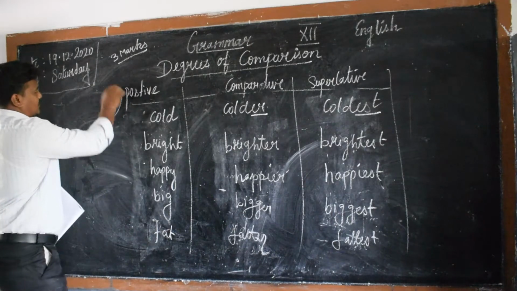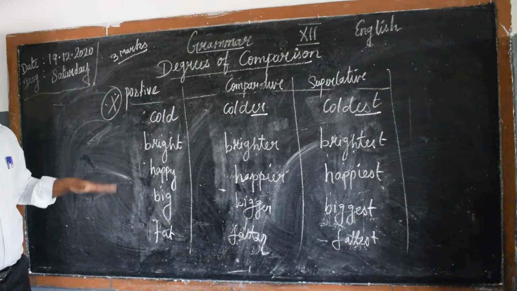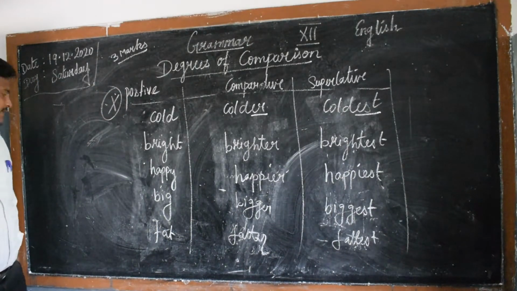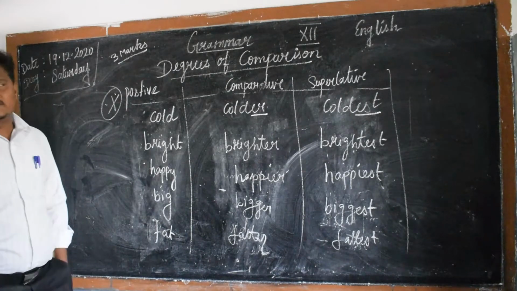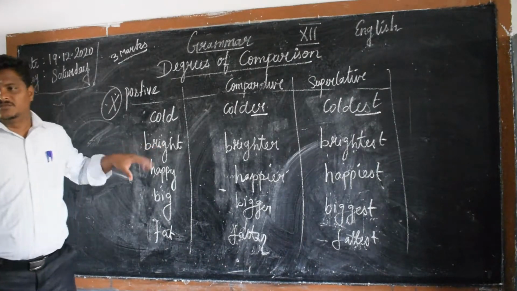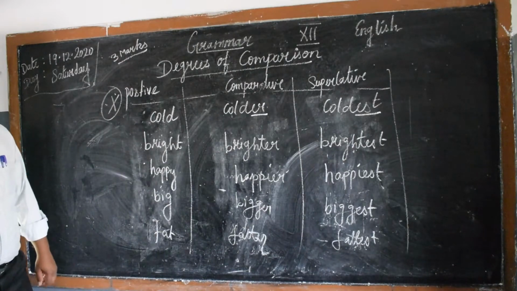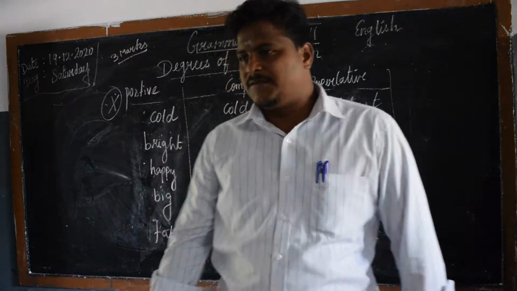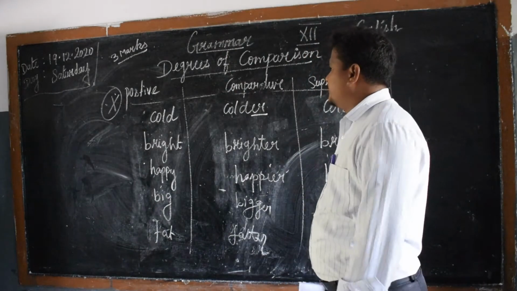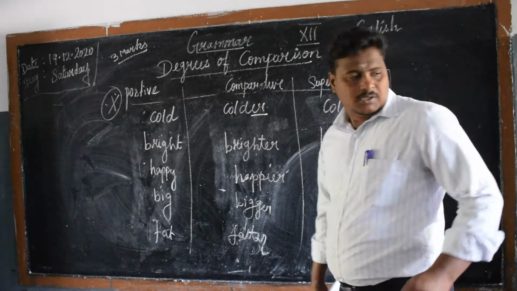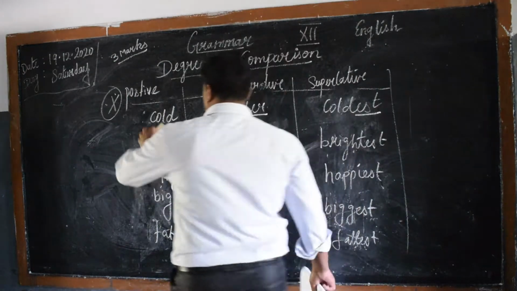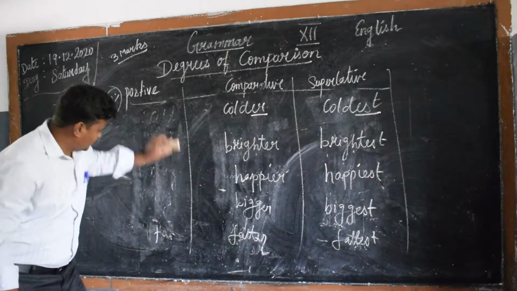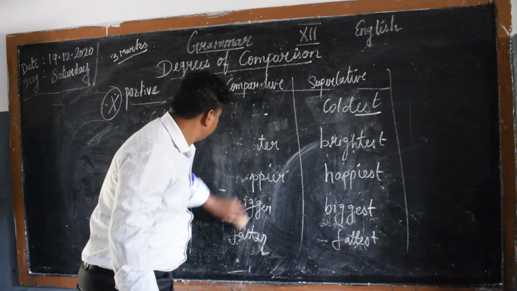These are repeated words for your exam. So cold, bright, happy, big and fat. For this degree of comparison, these are the most important words here. Can you take a note of it? Fast. Take a note. Let's go for the next set of words here.